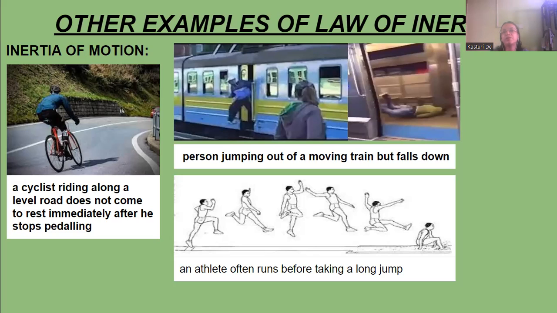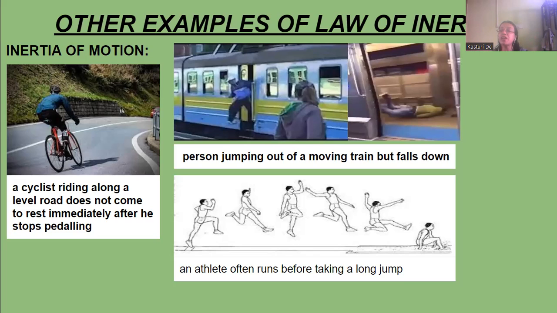Next, a person jumps out of a moving train, he will fall down. Why? When a person is jumping out of a moving train, initially the train was moving, so the lower part of the person's body will remain in the state of motion along with the train.